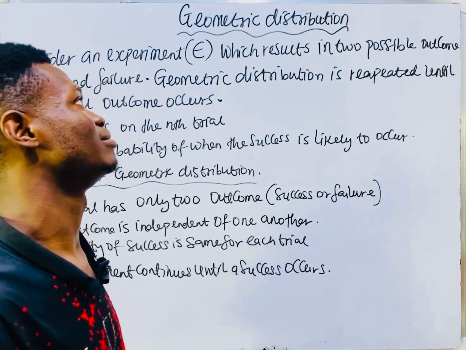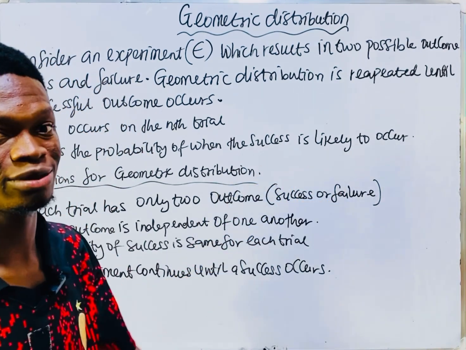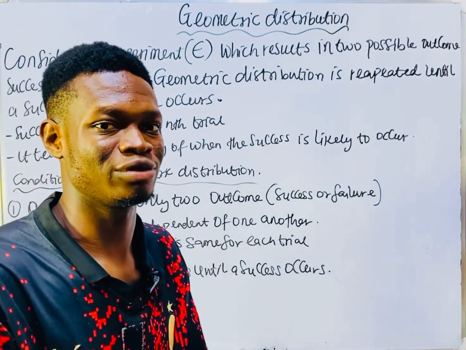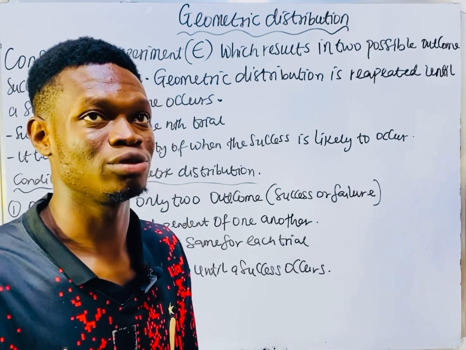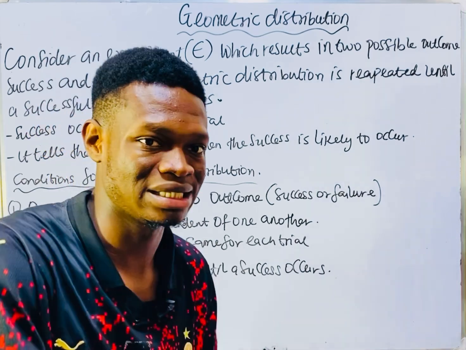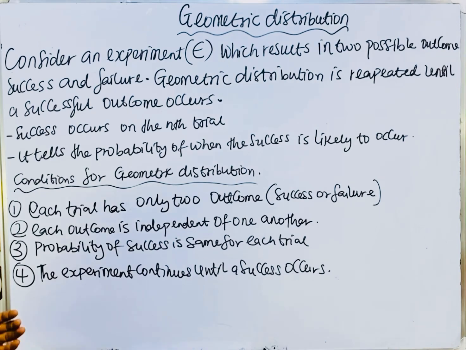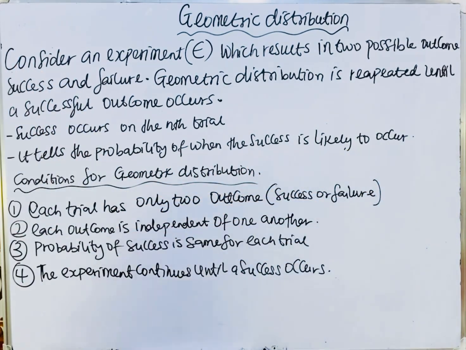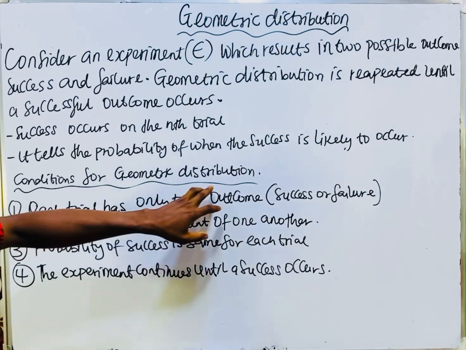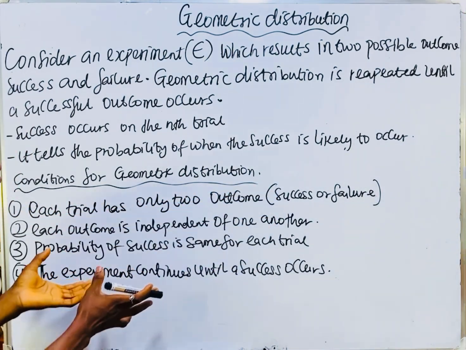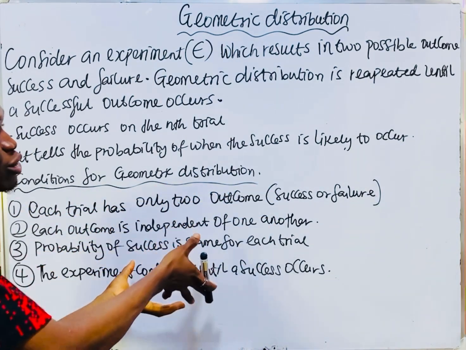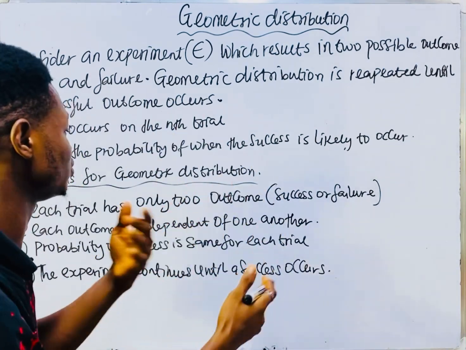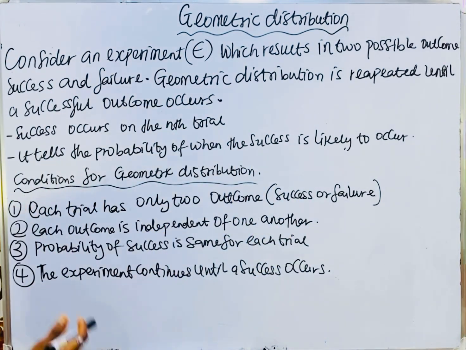So that's geometric. The reason I say that geometric progression seems to have something related to binomial is because of the n trial, the number of trials. It tells the probability of when the success is likely to occur. The conditions for geometric progression are almost the same as those of binomial distribution.